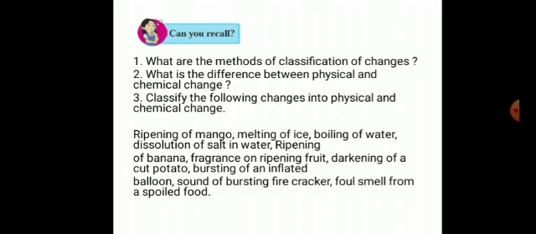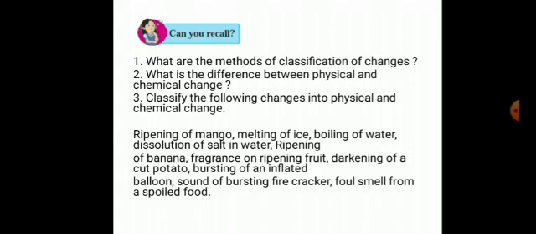Examples of chemical changes: ripening of mango, ripening of banana, fragrance of ripening fruit, darkening of a cut potato, bursting of an inflated balloon, sound of bursting firecracker, foul smell from a spoiled food.